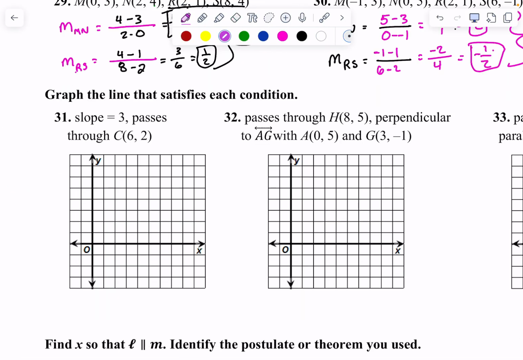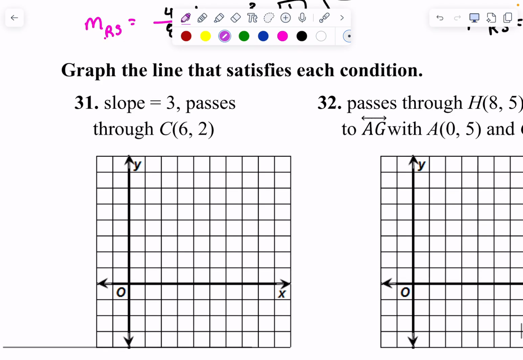They want us to graph a line with a slope of 3 that passes through 6, 2. Start there, and for a slope of 3, go up 3 over 1, up 3 over 1, down 3 left 1, down 3 left 1, and make your line. Good. Then they get a little bit harder. Not too bad, but a little bit.